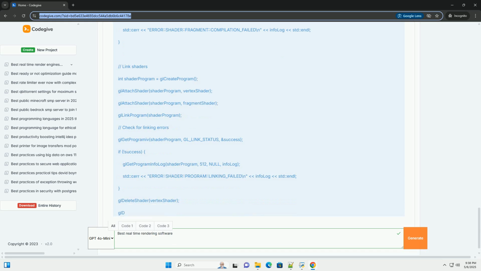Mip mapping: creating pre-filtered versions of textures for different distances. Geometry management. Level of detail, LOD: using lower polygon models for objects that are far away. Occlusion culling: not rendering objects that are hidden behind other objects. Instancing: rendering multiple copies of the same object efficiently.